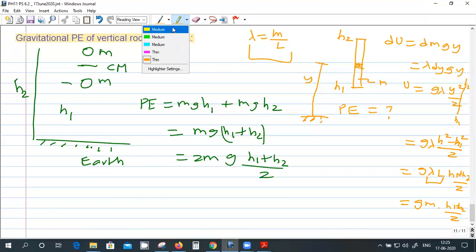Right here also is the same thing. This is the mass of the system, and then at a height of h1 plus h2 by 2. So this is distributed mass, and the important thing is that it is uniformly distributed. So lambda is uniform. Lambda is m by L. So it's as if the full mass is concentrated at the center. Right?